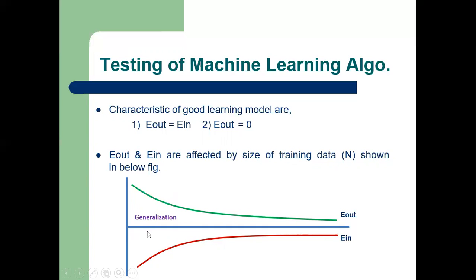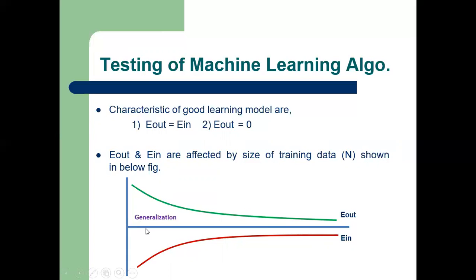So you can easily observe here, when the size of the data across the x-axis is less, then the train error and the test error both have huge values and they are approaching towards infinity. You can see here. So when the size of the data is very less, the test error and train error are approaching towards infinity. That is, the difference between them will be very huge.